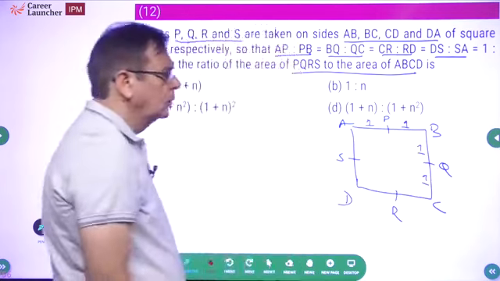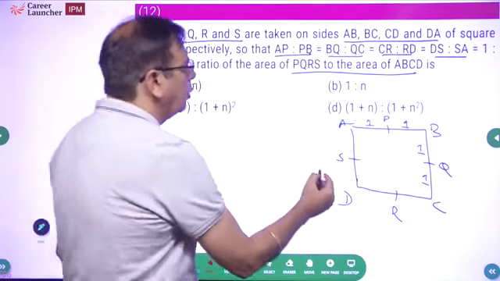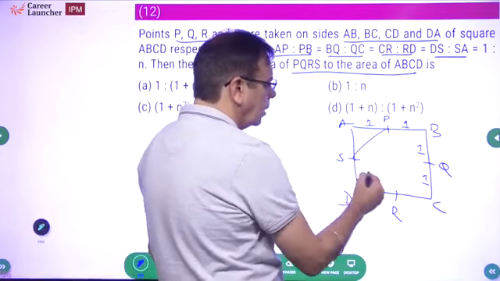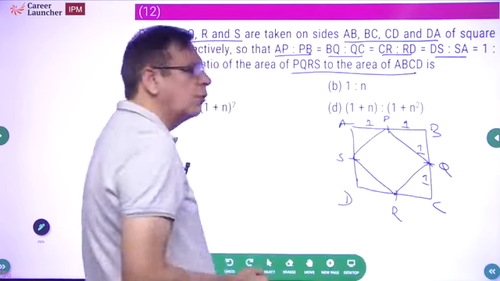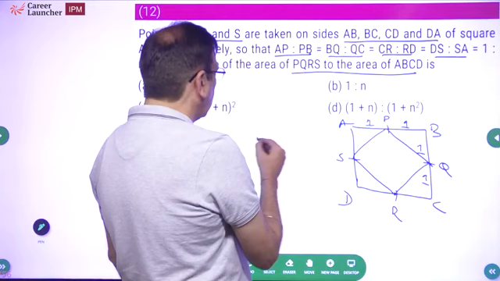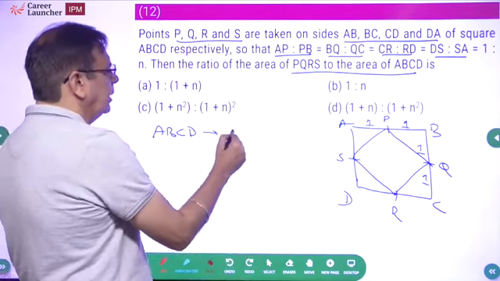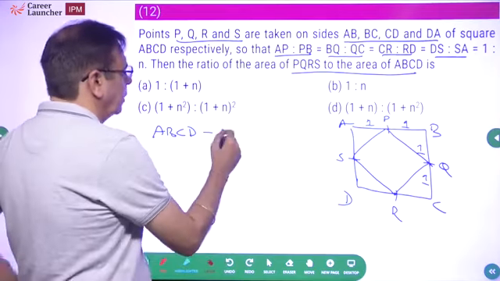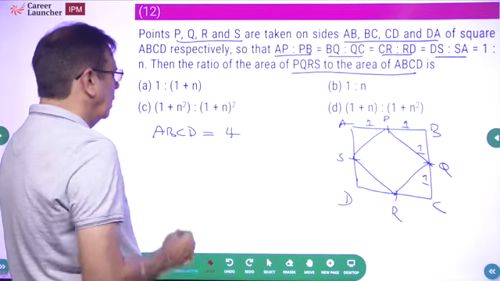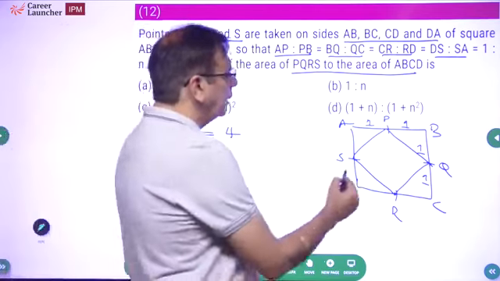So we want to find the ratio of the area of PQRS. What is the area of PQRS? The area of the square ABCD will be 2 squared, which is 4. Sorry, not 8 but 4. So what will be the area of PQRS? It will be half of that.